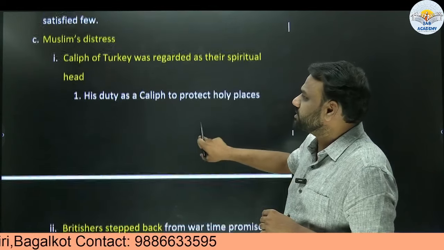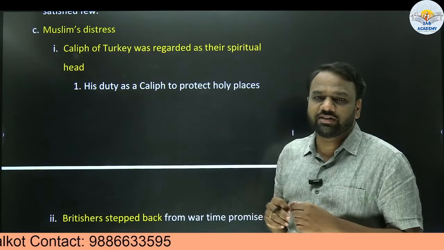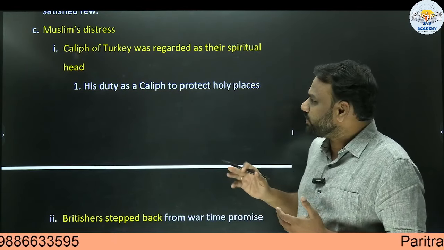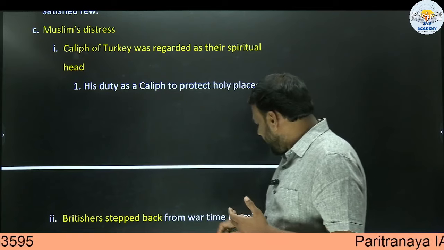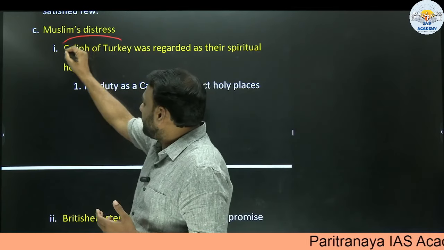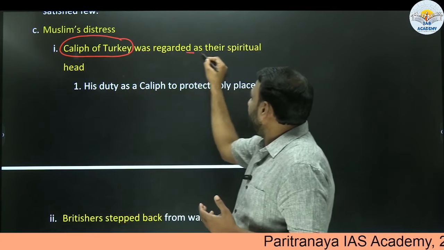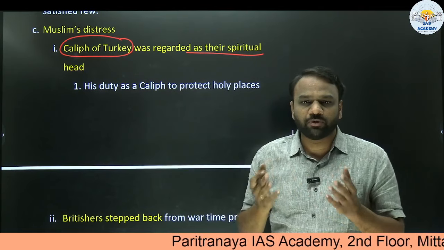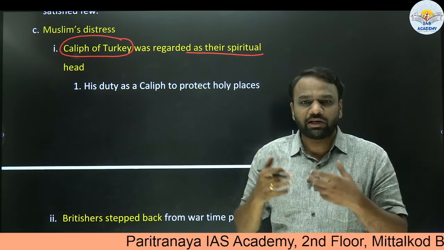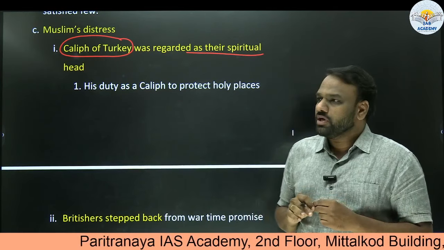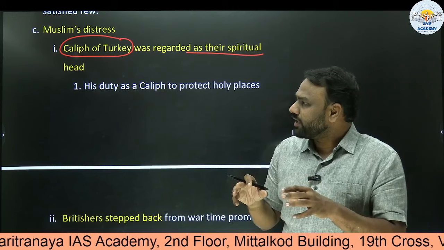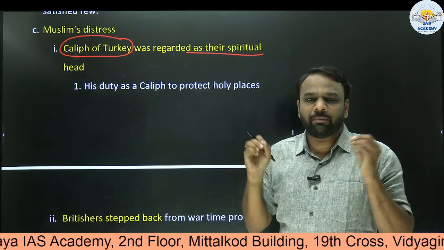Next, Muslims' distress. This was another reason, and all these reasons mixed together. So what was Muslims' distress? The Caliph of Turkey was regarded as their spiritual head by all the Muslims, including Indian Muslims. During World War I, a few of the powers of the Caliph of Turkey were taken by the British.